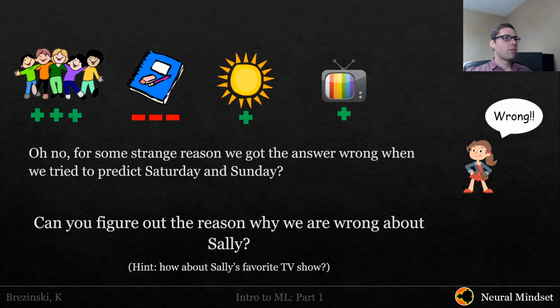So for example, here we have all her friends are outside. She has homework. It's sunny, and her favorite show is on. But for some strange reason, we got the answer wrong when we tried to predict Saturday or Sunday. So that's very interesting. So when we looked at the examples in the past, we saw examples where she had